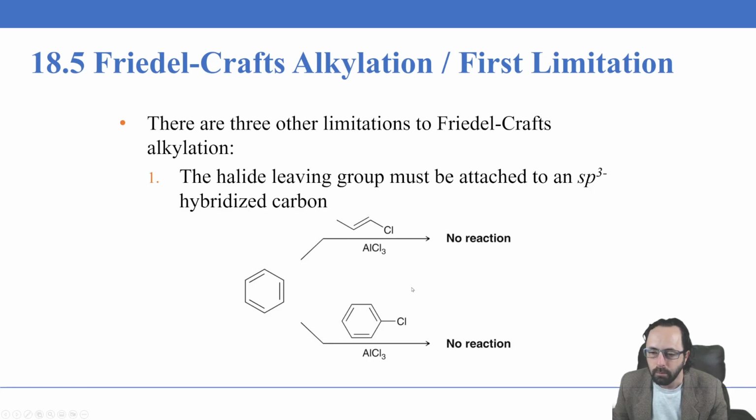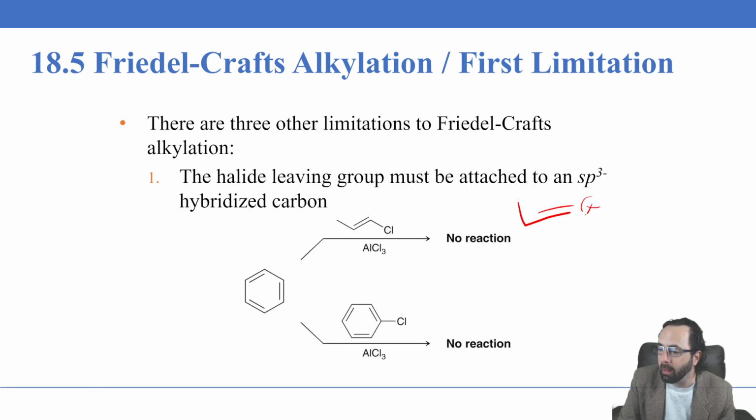All right. Now, there are other limitations to the Friedel-Crafts alkylation here. First of all, the alkyl group cannot be a vinyl group on the electrophile. This will result in no reaction. It can also not be aryl, and this is pretty obvious because if it were attached there, the intermediate would be a vinylic carbocation, which is very unstable.